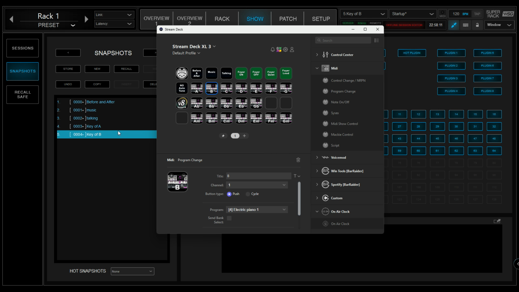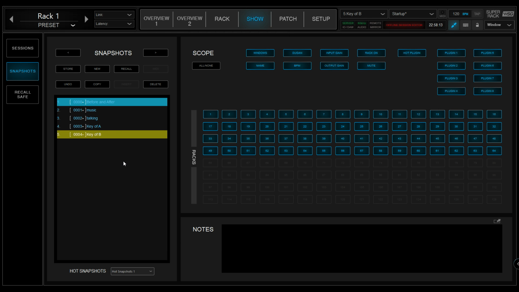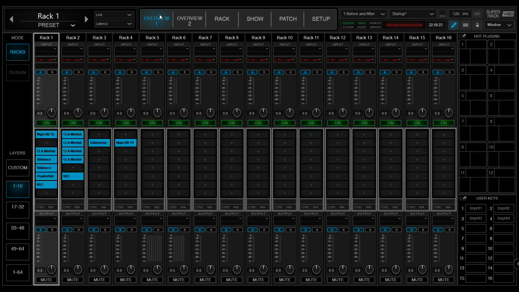So that's not even using a hot scene. That's just a normal scene. So you don't have to do all the extra hot scene sort of setups. It's very easy to set up and use.